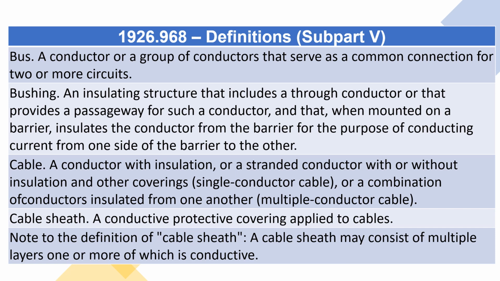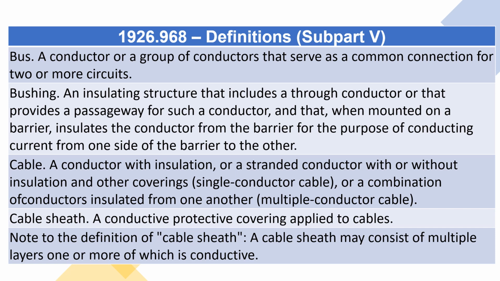Bushing. An insulating structure that includes a through conductor or that provides a passageway for such a conductor, and that, when mounted on a barrier, insulates the conductor from the barrier for the purpose of conducting current from one side of the barrier to the other. Cable. A conductor with insulation, or a stranded conductor with or without insulation and other coverings (single conductor cable), or a combination of conductors insulated from one another (multiple conductor cable).